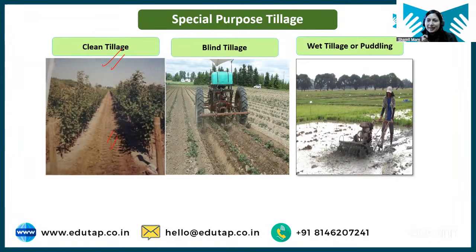Next we have blind tillage. What is blind tillage? Once the, you can see here, potato crop is still on the field.